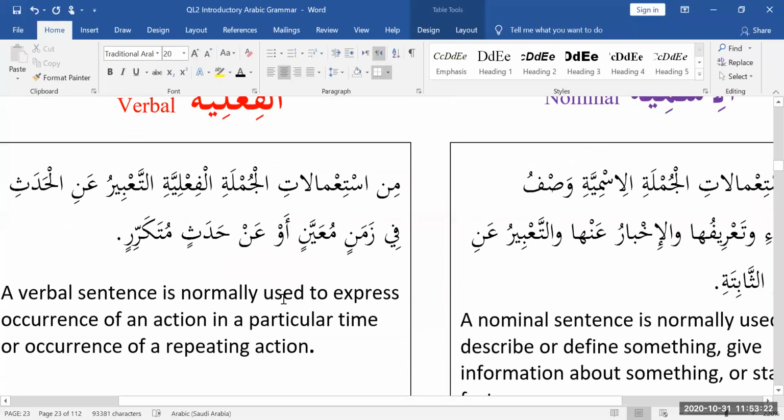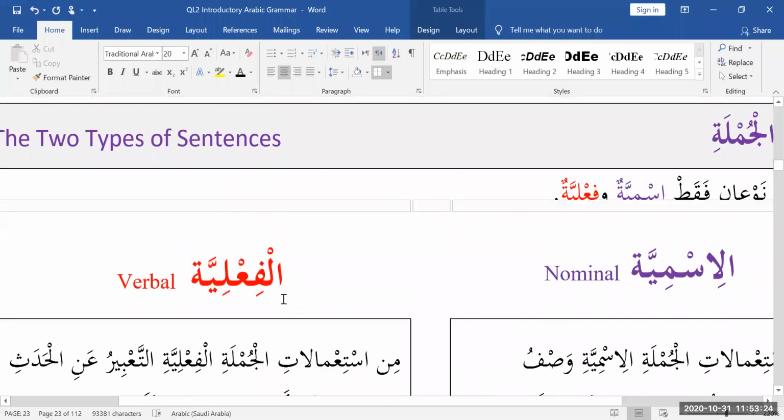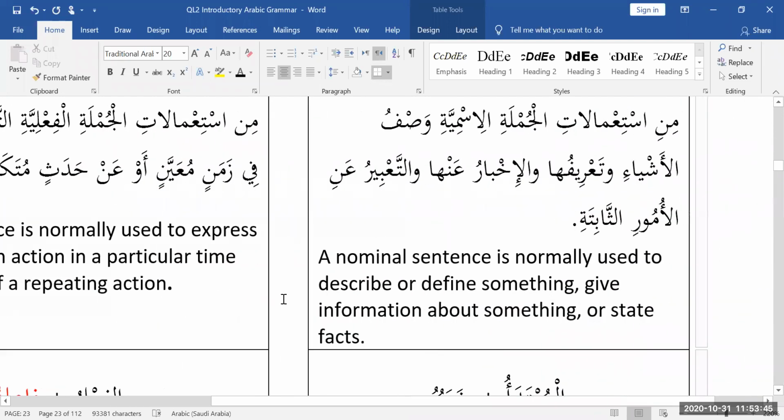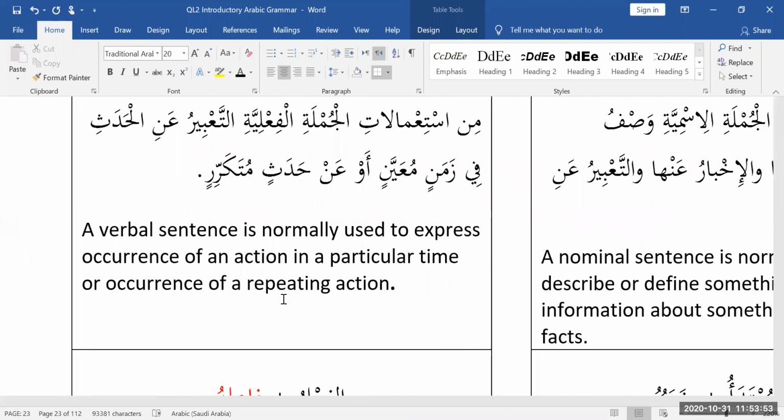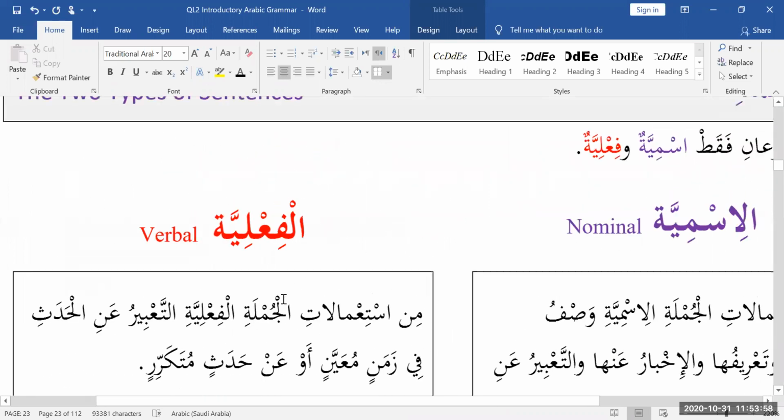So once again, there are only two types of sentences in the Arabic language. You can reclassify the types of sentences in the Arabic language from a rhetorical perspective. In advanced linguistics, we will look at another beautiful way to classify. But regardless of our classification, every single sentence in the Arabic language has to be ismiya or fi'liya. Ismiya, you use it to describe, for definitions, to give information about something or state facts, and fi'liya is used to express occurrence of an action in a particular time or occurrence of a repeated action.